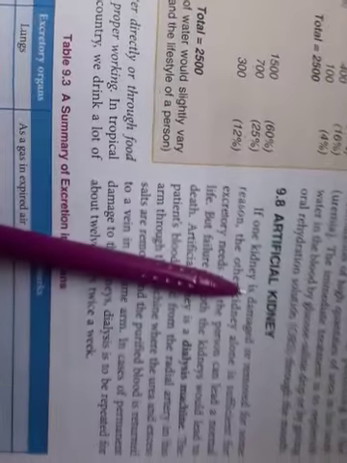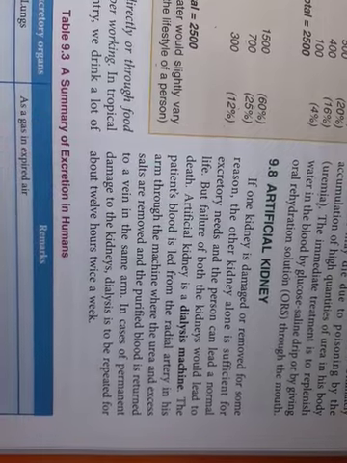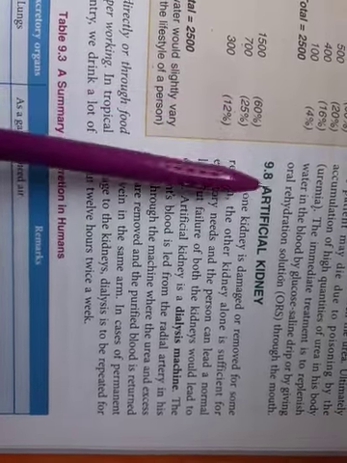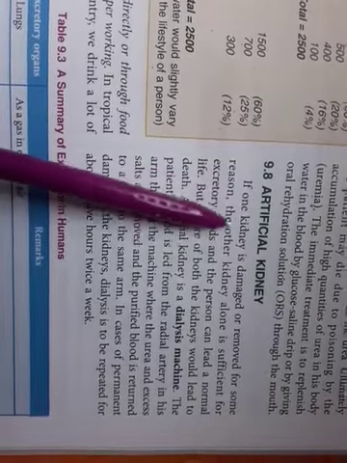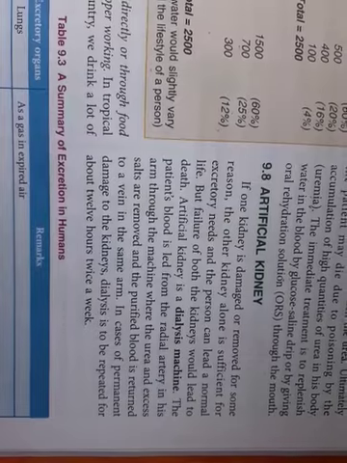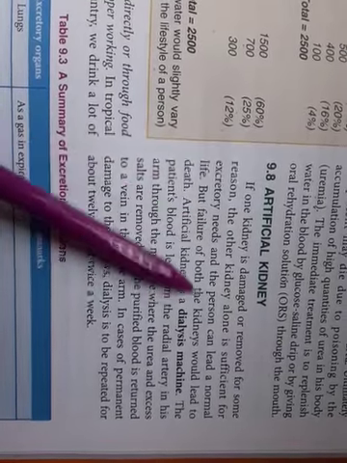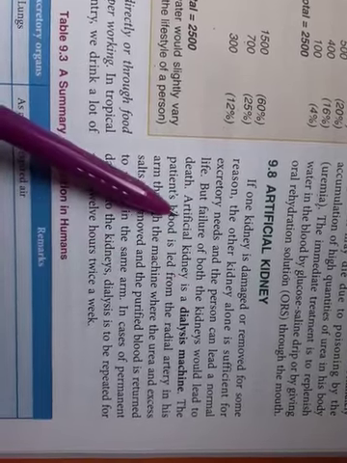Then the last part of this lesson is called artificial kidney. You must have studied this before also, that a person can survive with one kidney, right? But if both the kidneys fail, he has to go for dialysis in a dialyzer machine. If one kidney is damaged or removed for some reason, the other kidney alone is sufficient for the excretory needs, and the person can lead a normal life. But if both the kidneys fail, it would lead to death.